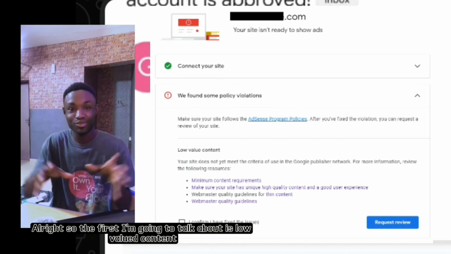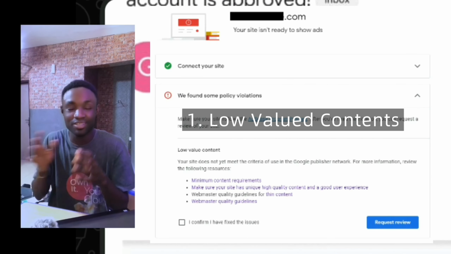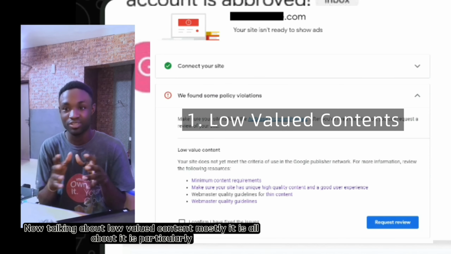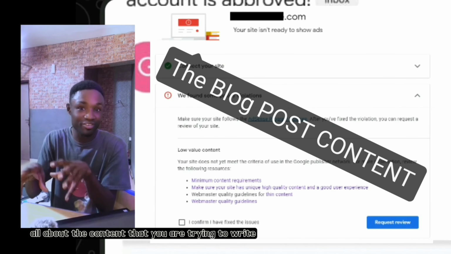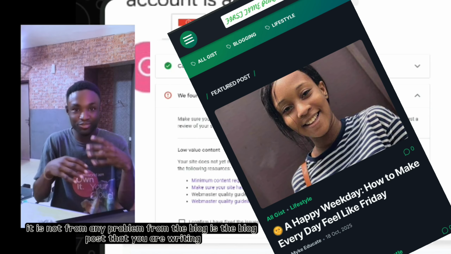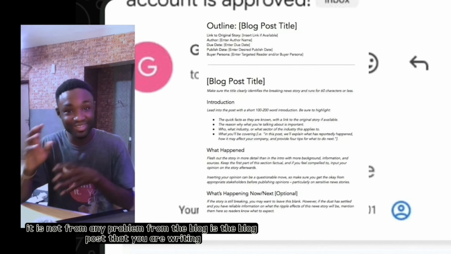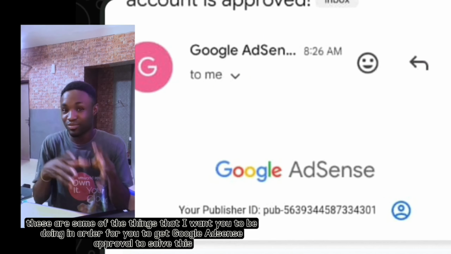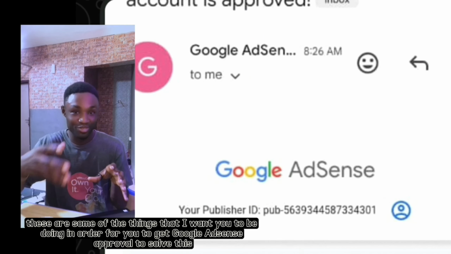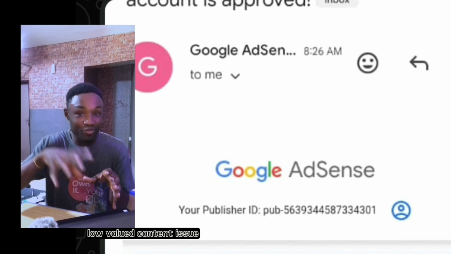Alright, so the first error I'm going to talk about is low value content. Now, talking about low value content, it is particularly all about the content that you are trying to write. It's not from your blog, it is not any problem from your blog. No, it's the blog post that you are writing. So if you are facing low value content on your blog, these are some of the things that I want you to be doing in order for you to get Google AdSense approval to solve this low value content issue.